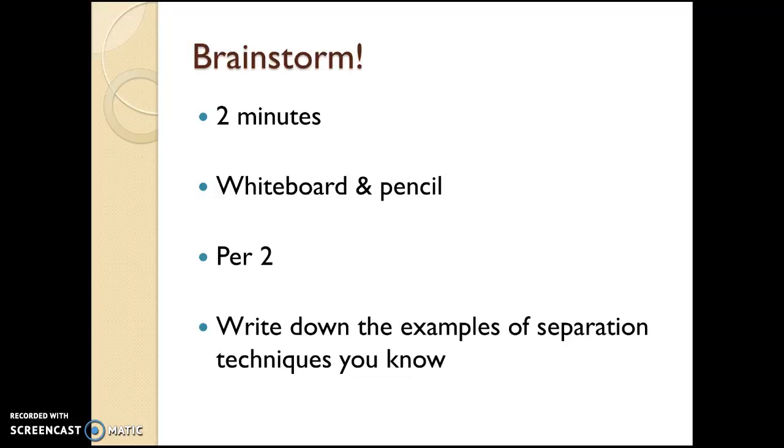We take 2 minutes. You have a whiteboard and your pencil, and you will work per 2. You will write down all the examples of separation techniques you may know. Now, it can be that you don't remember or you don't know the right and the correct word in English. That is perfectly okay. Just write the word down in Dutch. But try to explain to each other what your technique is about in English.